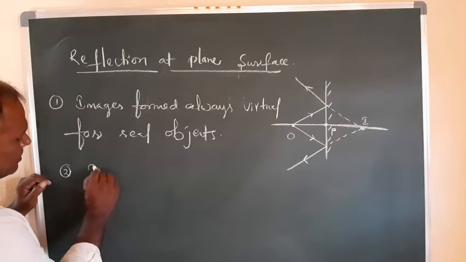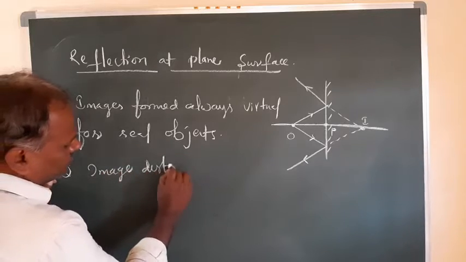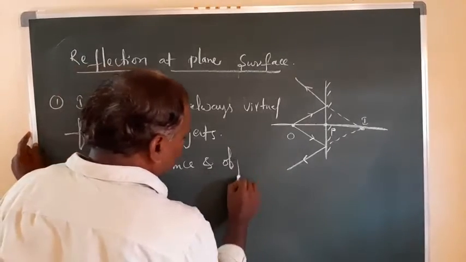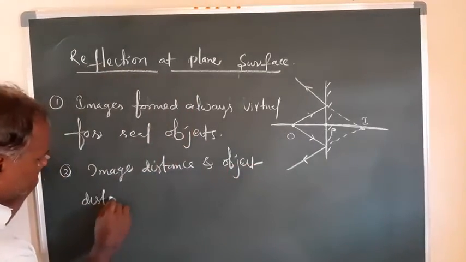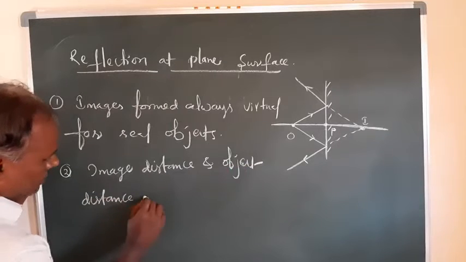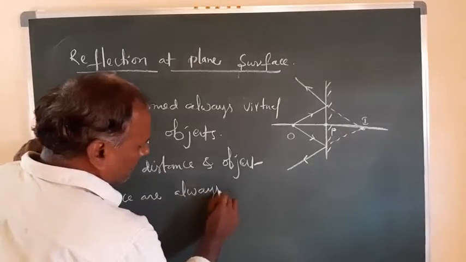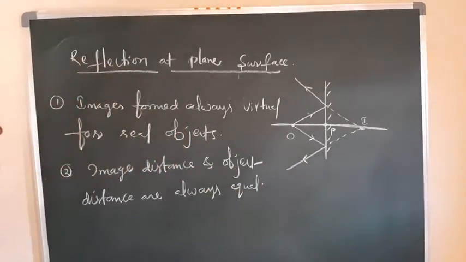So image distance and object distance are always equal. Correct.